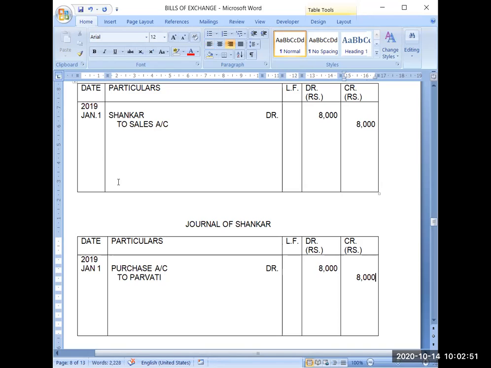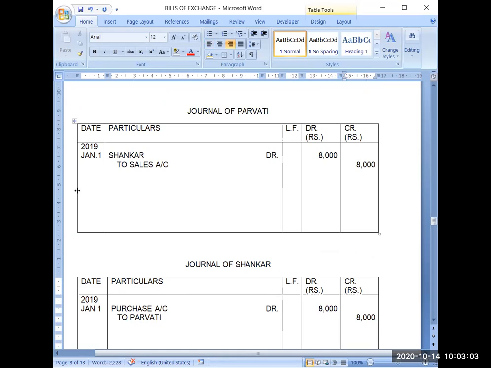Now what will the second transaction be? Shankar is writing a promissory note. That is not a financial transaction, that will not be recorded. But the moment it is signed and given back to the seller, that will become a financial transaction. So that will also happen on the same date, January 1. And because she is getting a document, it will be called technically bills receivable from her point of view. That's why she will be recording it as bills receivable.